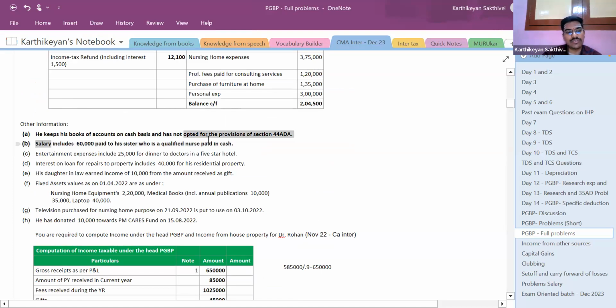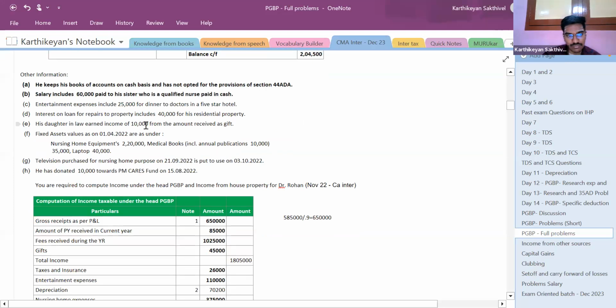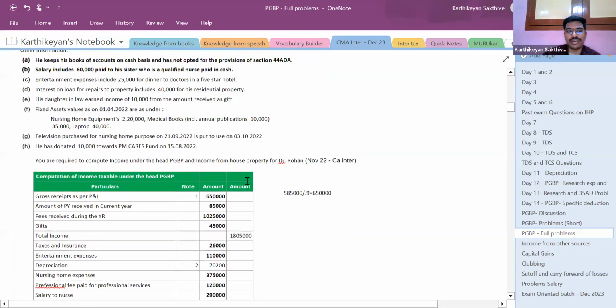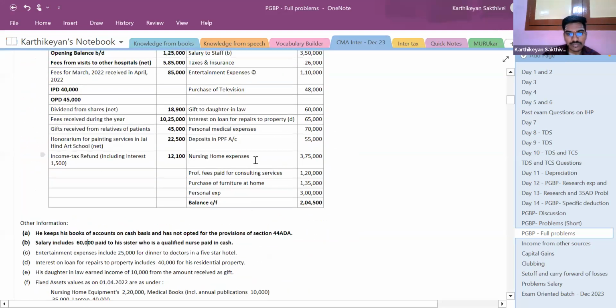Correct? So if it is more than 10,000 and it is paid in cash, you cannot claim it as deduction. Yeah. So even though paying to a sister who is a qualified nurse is not a problem, the payment being made in cash is a problem. So you can also take a stand that if it is a monthly payment, 40A(3) will not be attracted. That is a correct point. Since this is not a monthly payment, you can claim it as deduction. If you are assuming it to be a one-time payment, this cannot be claimed as deduction. I am assuming it to be a one-time payment. Okay, ma?